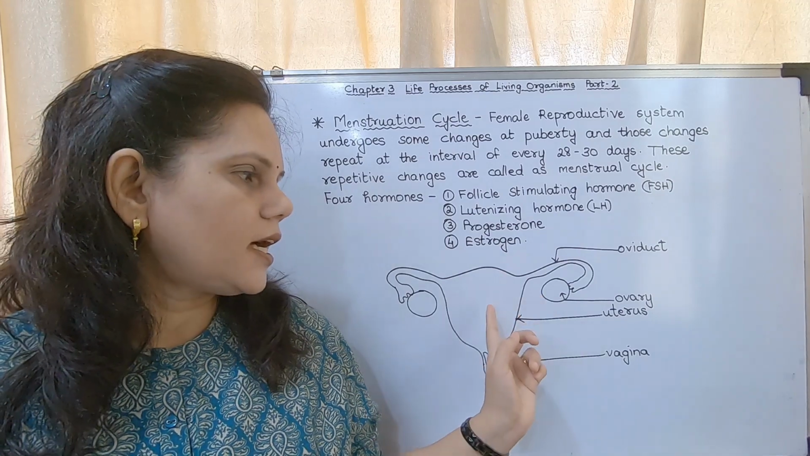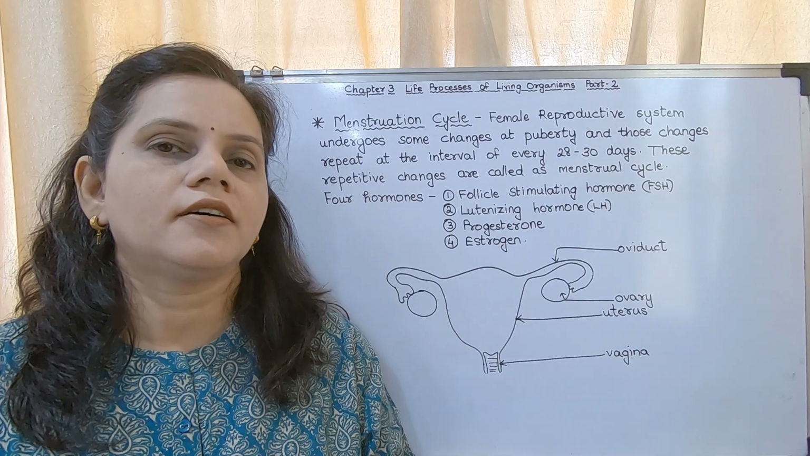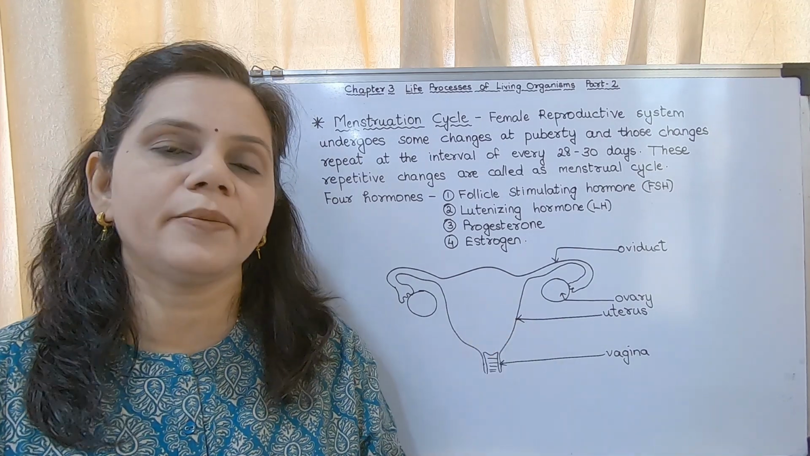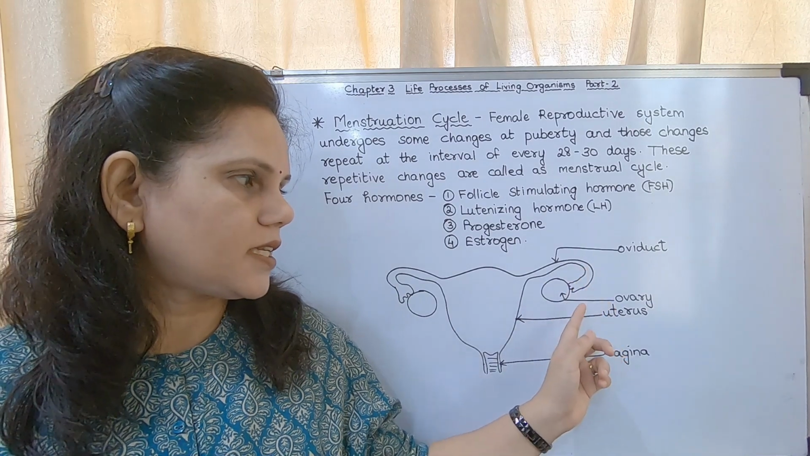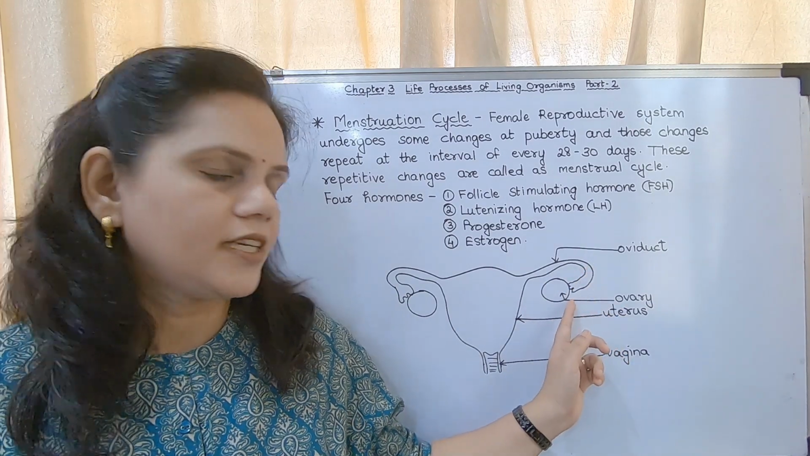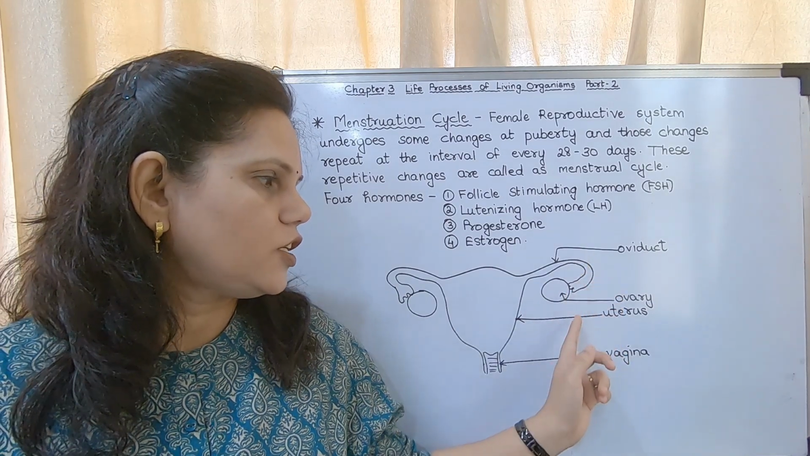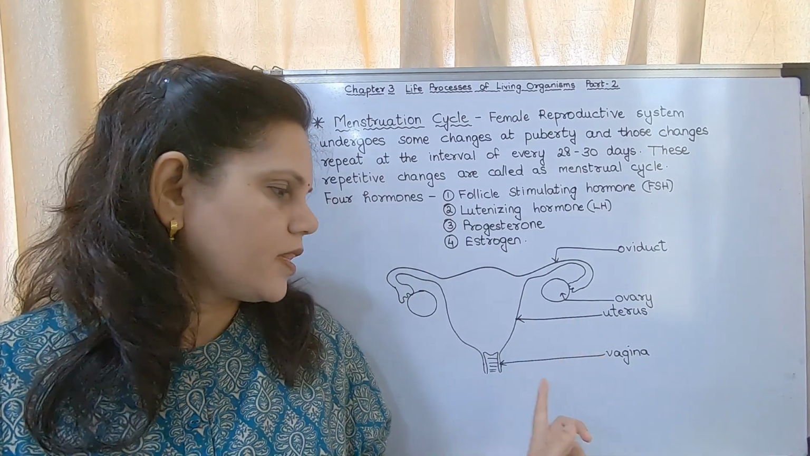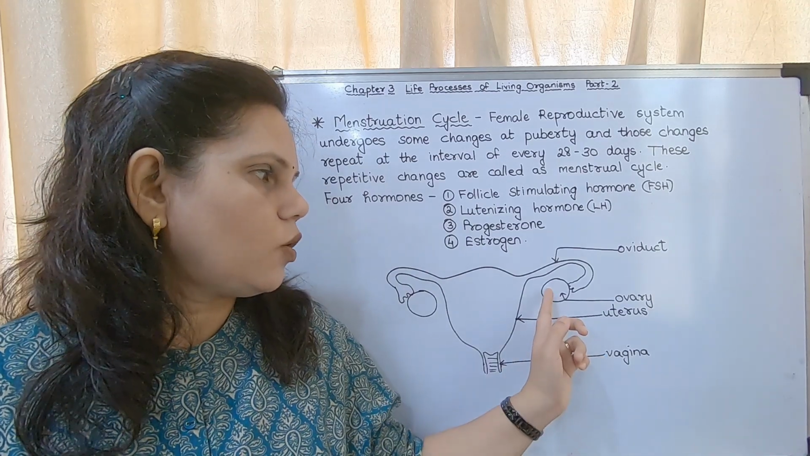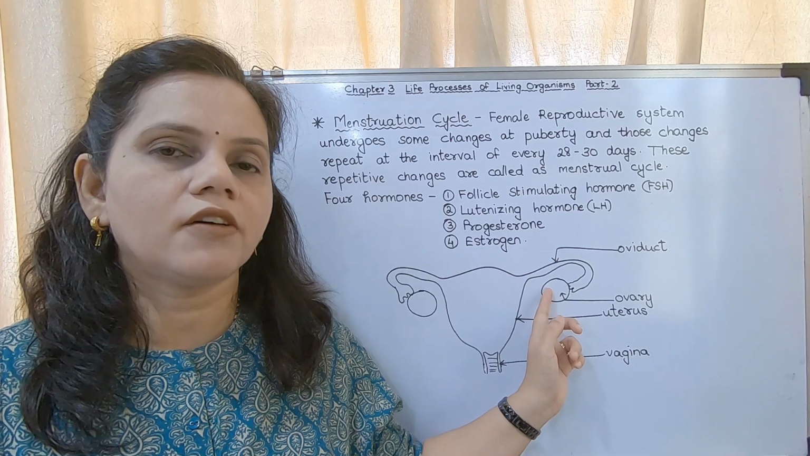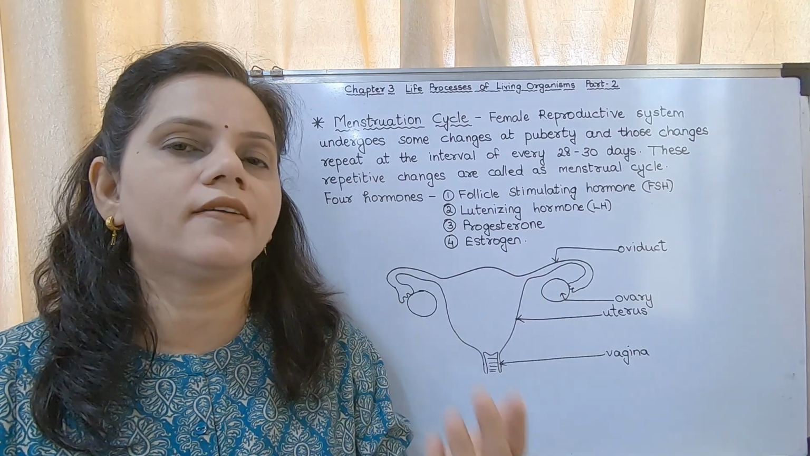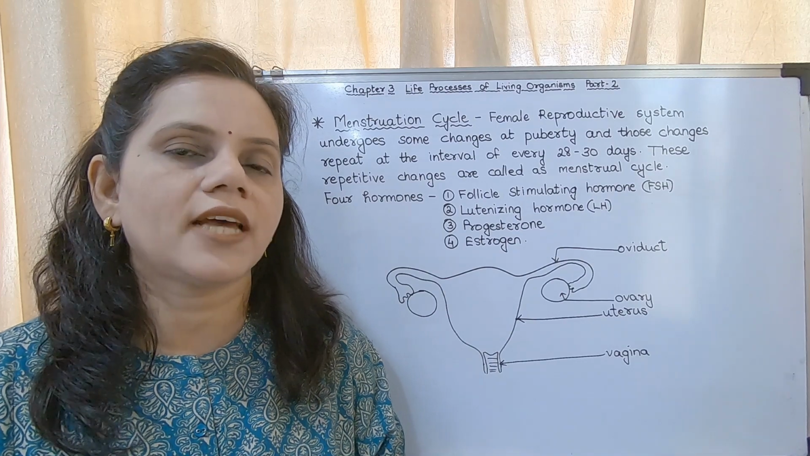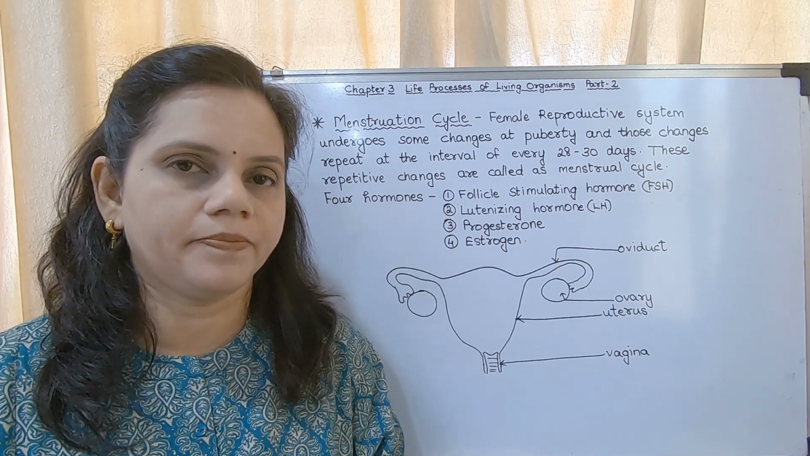So earlier I had discussed the human female reproductive system. The human female reproductive system consists of ovary, oviduct, uterus and vagina. This is the opening outside the ovary. Inside the ovary, the follicles are there, which are going to develop into oocytes. Oocytes are also called ovum.